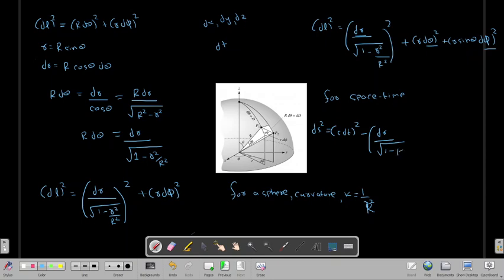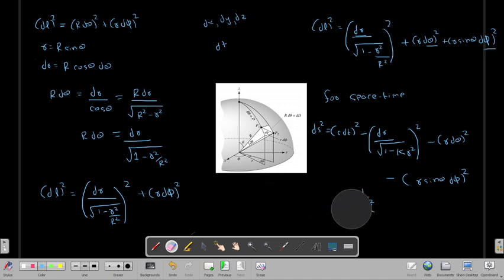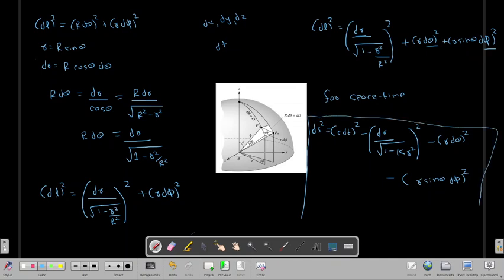So this is your k into r square, the square of this quantity, minus r d theta square and minus r sin theta d phi square. So this is a very important result. Let me rewrite this again in the next page.